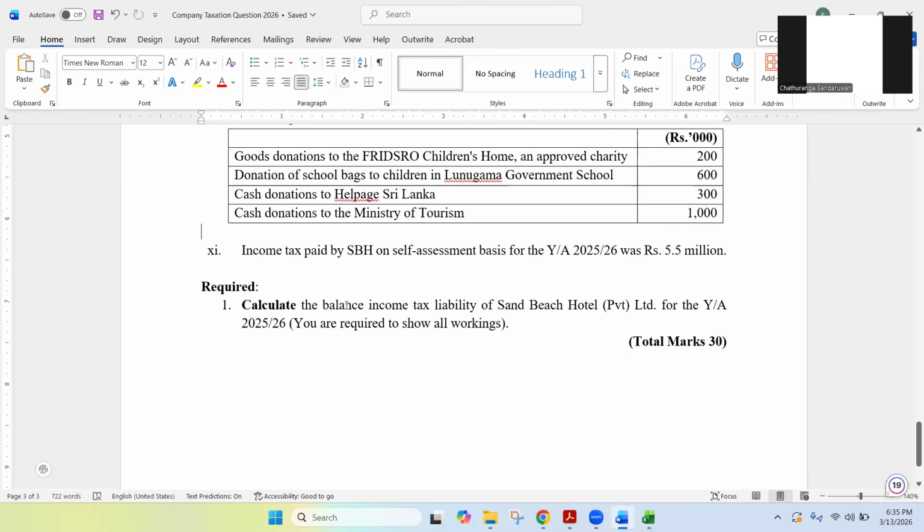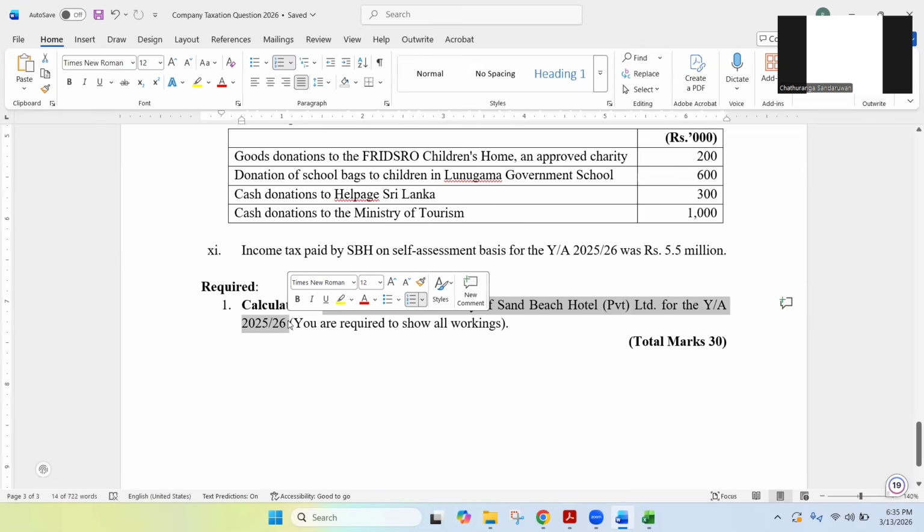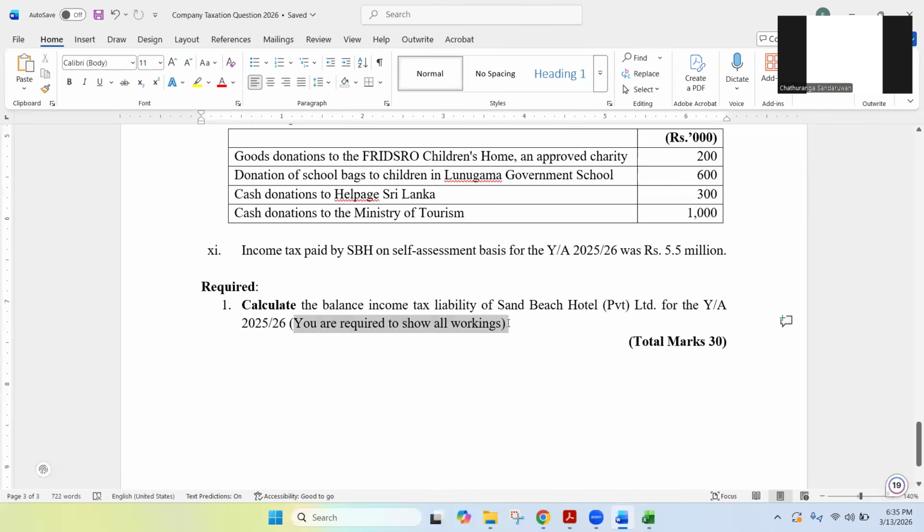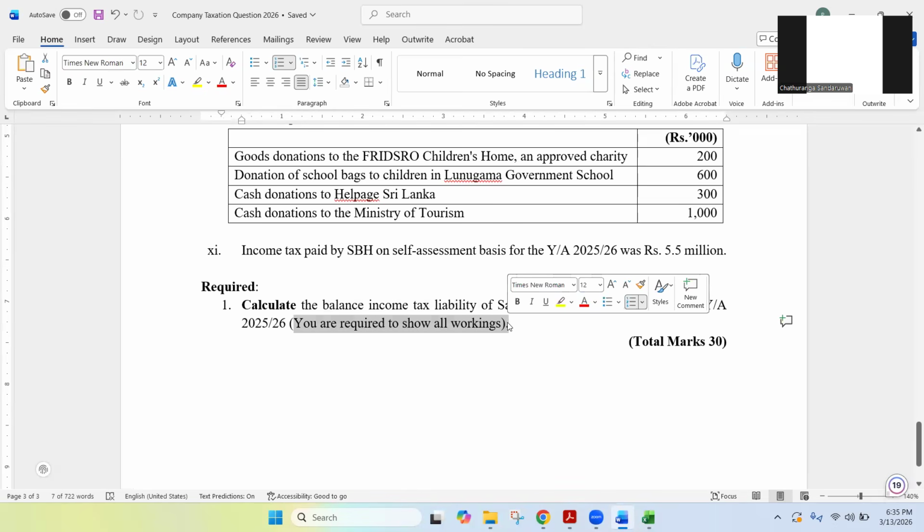So calculate the balance income tax liability of Sand Beach Hotel for the year of assessment 2025-2026. So basically you need to do the full tax computation and finally you will get the balance income tax liability. That is the last bottom line of this tax computation. And you are required to show all the workings because definitely in the end exam as well, you will get some marks for your workings. It is very important to show all the workings you have done.